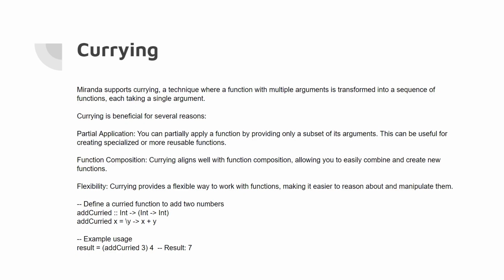The add curried function is partially applied with the argument 3, and this partial application then results in a new function, essentially a function that adds 3 to its argument. So once the add curried 3 is evaluated, it should be a lambda expression, which is lambda y, which goes into 3 plus y. Then we would just have that lambda expression, and then we would fill in the y with the remaining 4, which results in 3 plus 4, which is 7.